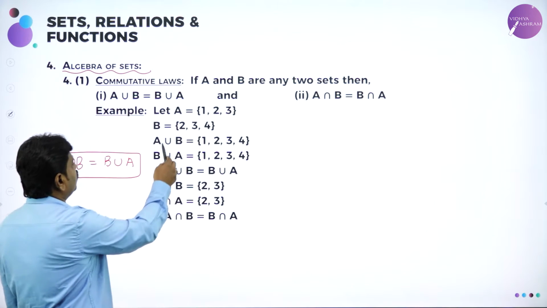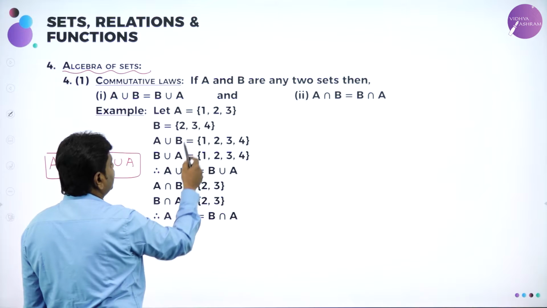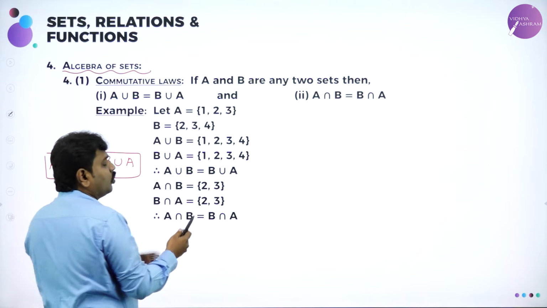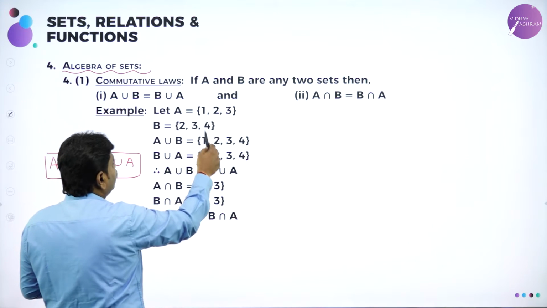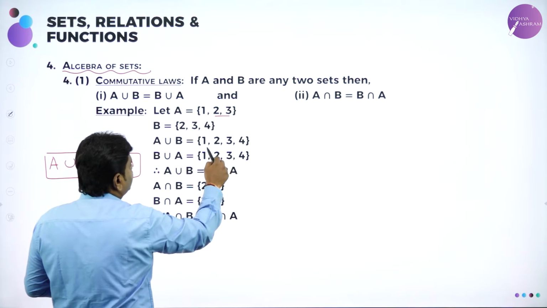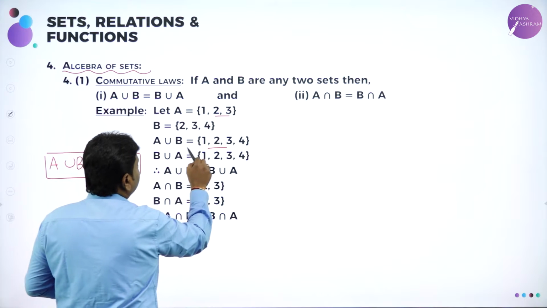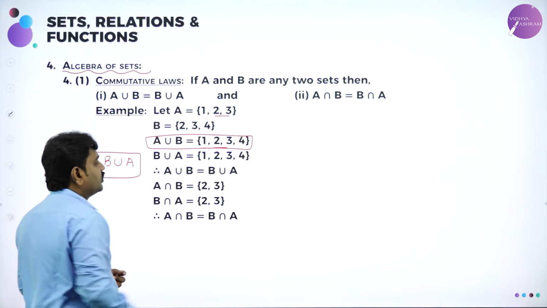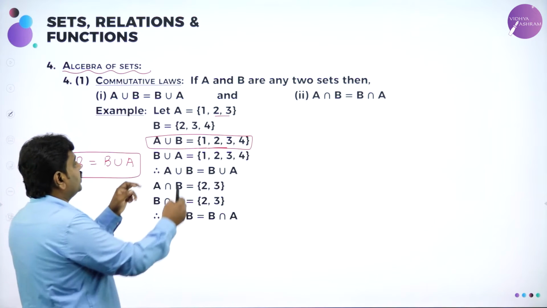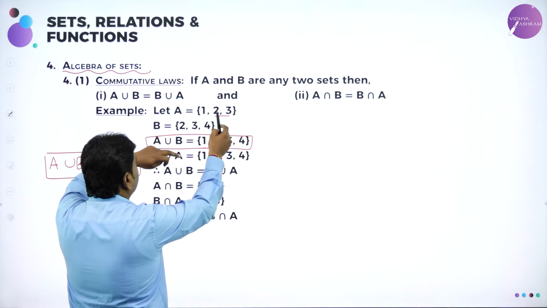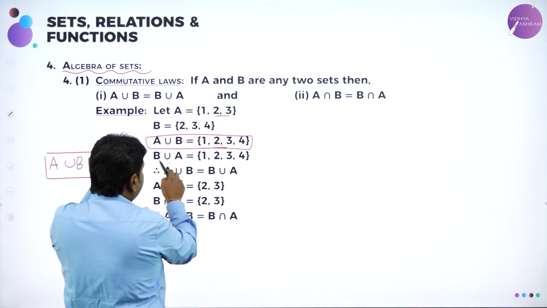For example, A is equal to 1, 2, 3, B is equal to 2, 3, 4. A union B is what? You know how to find union. Union means you combine. So first set 1, 2, 3 I wrote it, then 2, 3, 4 I should write. 2, 3 already present, only 4. So this is A union B. Similarly, find B union A, means write the set of B, 2, 3, 4, then 1, 2, 3. Again it will be same.